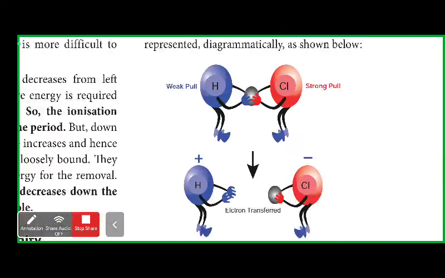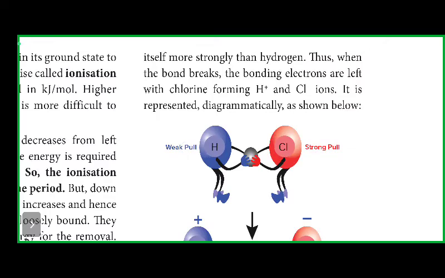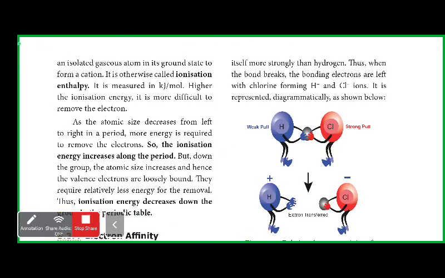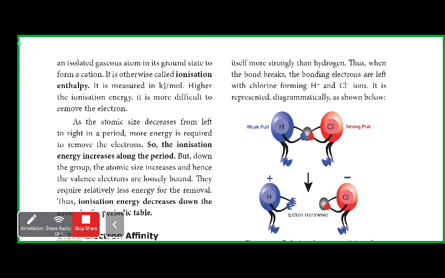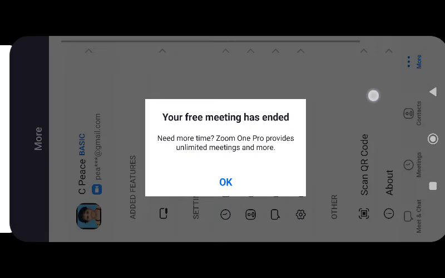They would have shown it in the picture. So when the bond breaks, the bonding electrons are left with chlorine, forming H plus and Cl minus.